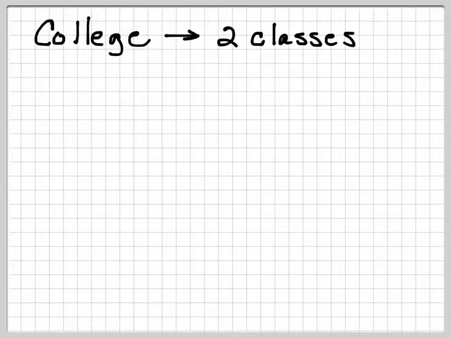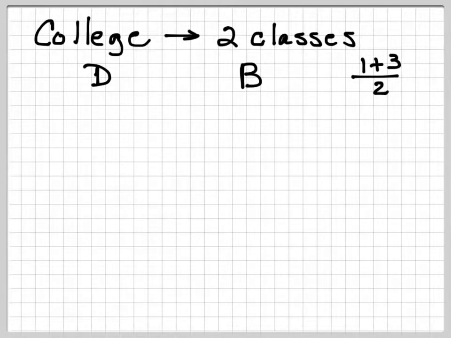All right, what about in college? Let's say you're going to college and you're taking 2 classes. The first class you got a D in, and the second class you got a B in. So all things being equal, that would give you 1 plus 3 divided by 2, which is a 2.0.